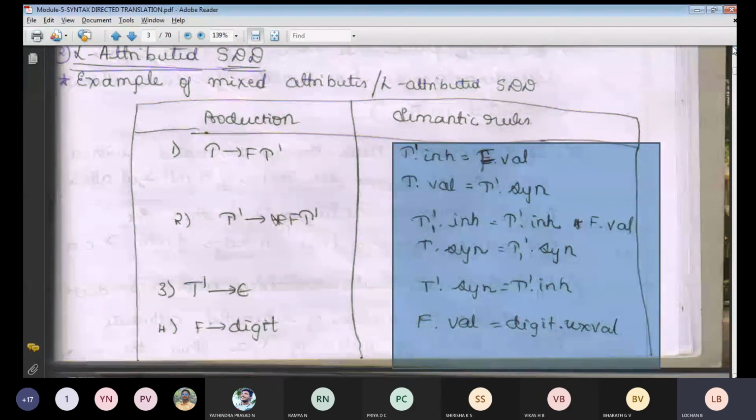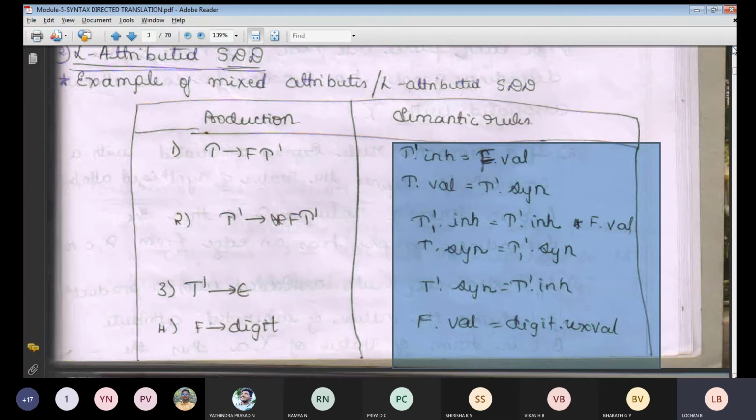And one more thing I want to tell you: the third production, T dash implies epsilon. Wherever you get epsilon, we will be concentrating on both things. That means we will get synthesized also, inherited also. That is the thing I want to tell you. So if you see the third production, T dash implies epsilon, wherever the term epsilon arises, we concentrate on both things. Both things means we concentrate on your synthesized attribute, which means we only concentrate on your child nodes, and we will be concentrating on the inherited also.